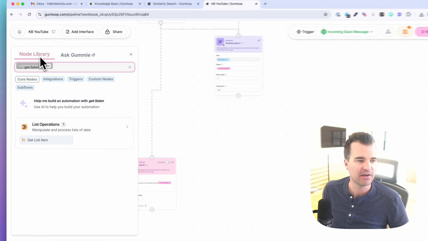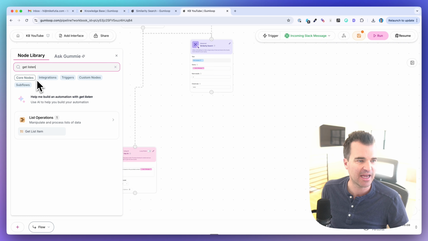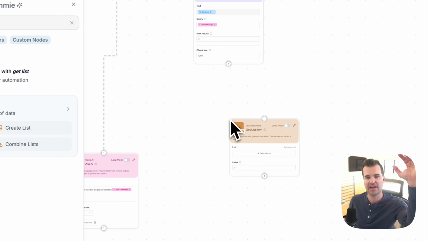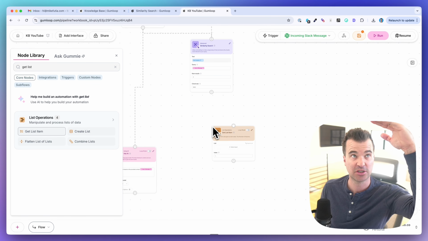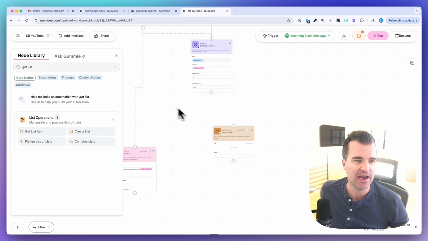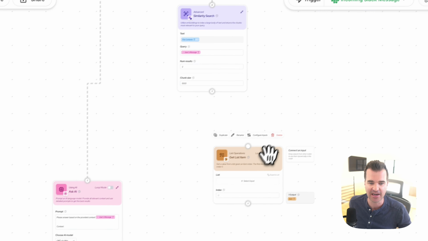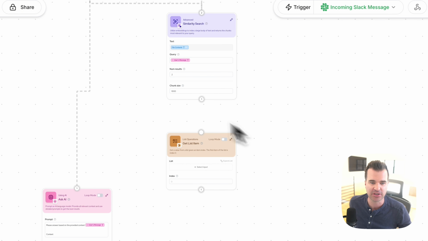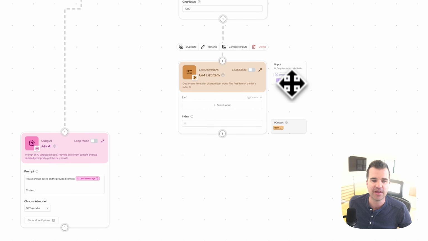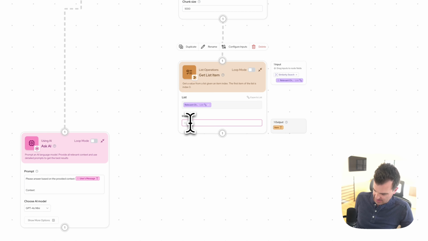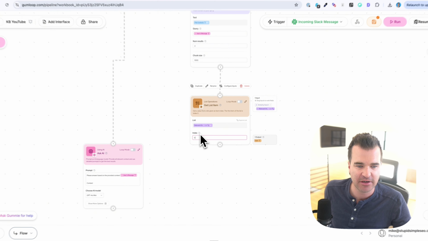So I'm going to go into my node library and search for this get list item. This is basically going to take the output from the similarity search, which is a list of two items, and mush it down into one. That will make the Ask AI node happier. So I'm going to drag this onto the canvas and drag the output from the similarity search into my get list item, and then drag the relevant chunks as the input for my list. The index I'm going to keep at 0 over here.